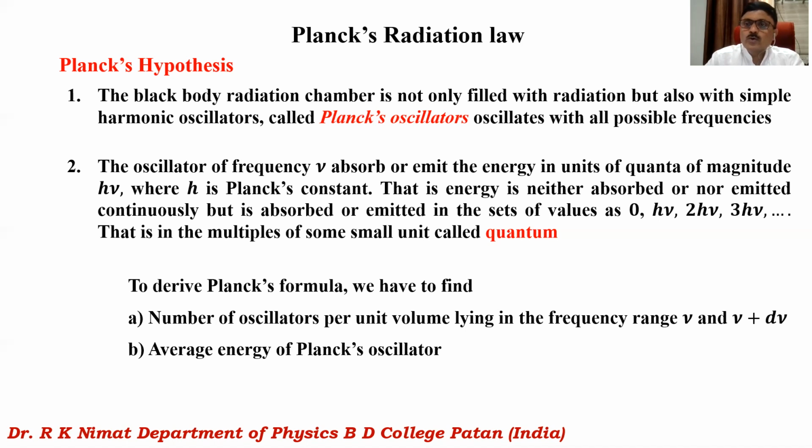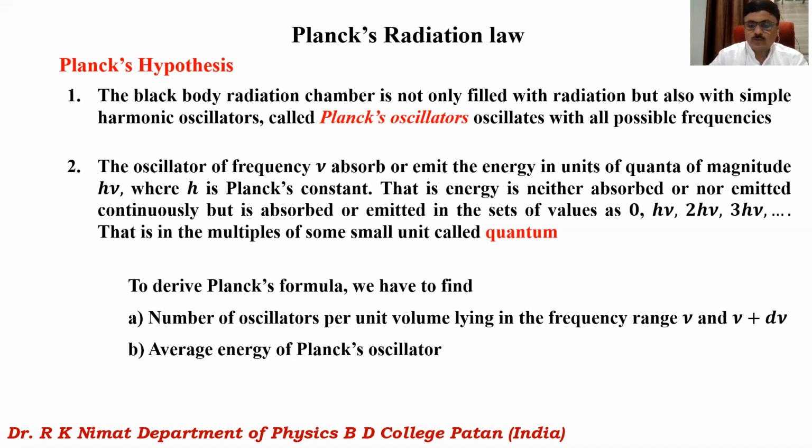Here we have to go into both: how to calculate the number of oscillators per unit volume in the frequency range nu and nu plus d nu, and the average energy of the Planck oscillator. Once you get these two quantities, then we can easily calculate the energy density, which is a function of frequency or wavelength.